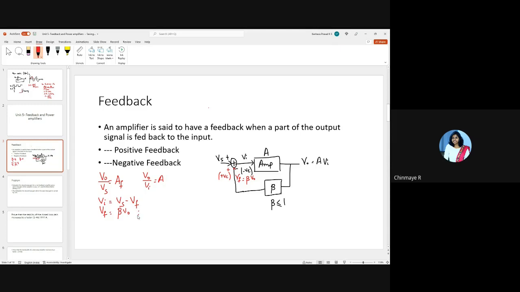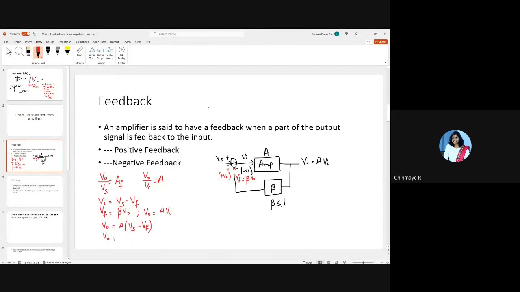So I also know V0 is equal to A times Vi, where Vi is the input voltage to this amplifier. So now let me substitute this back here. So with this, I can write V0 is equal to A times Vi. I can write this as Vs minus Vf. Correct?